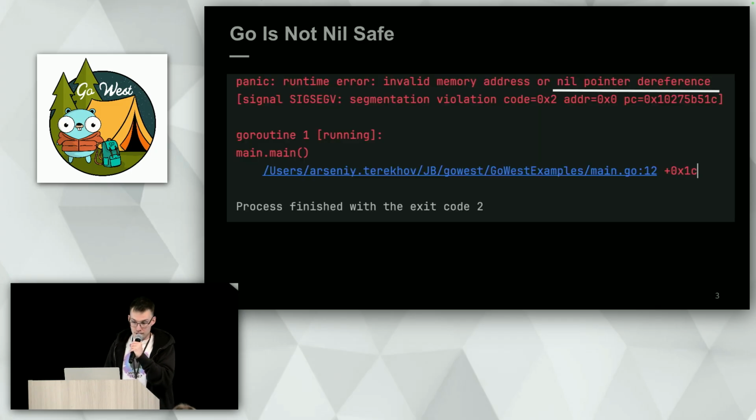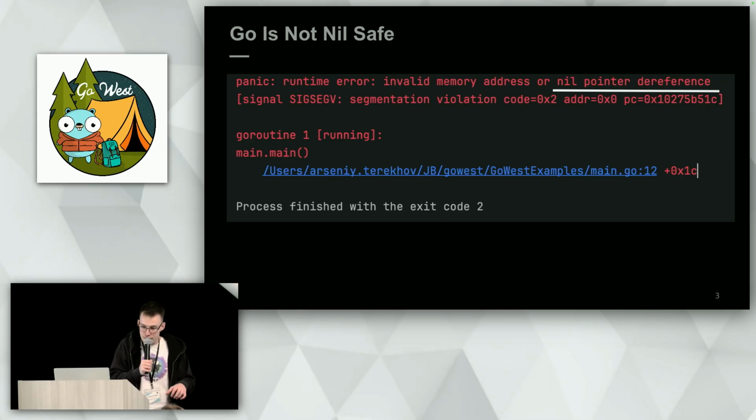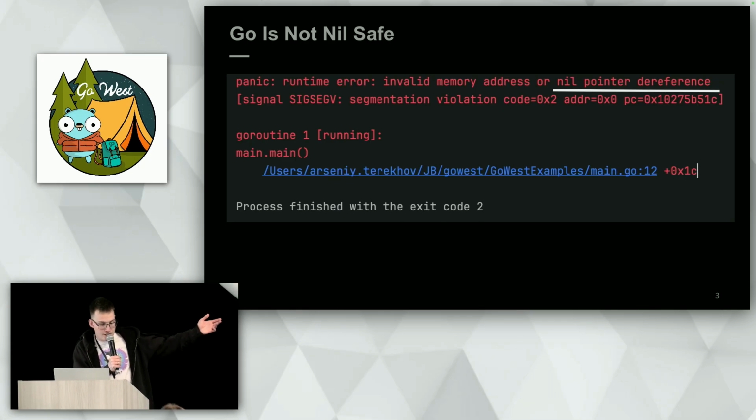Unfortunately, Go is not nil safe. And I think almost everybody has seen this message before: nil pointer dereference. And it doesn't matter whether you are an experienced Go developer or just getting started and new to Go. It's really easy to make a mistake while you are working with pointers and end up dereferencing a nil value. And when that happens, it can crash your entire application, break down your API, background service, whatever.